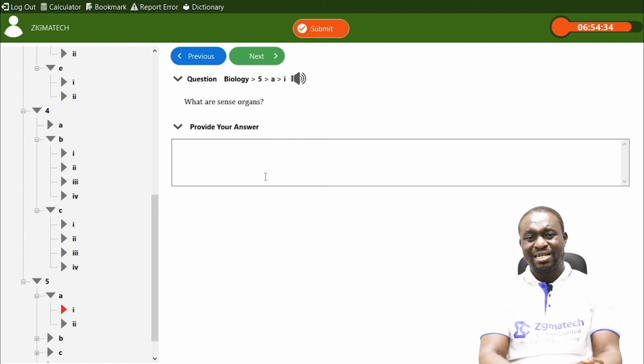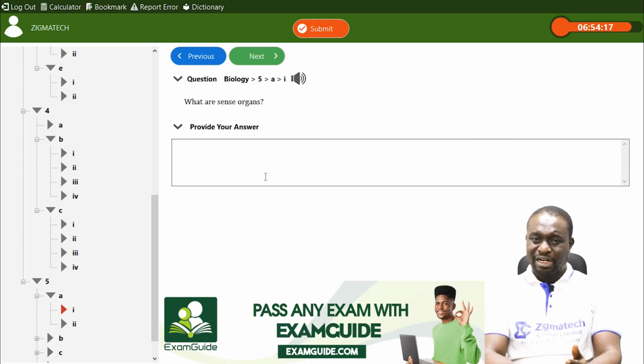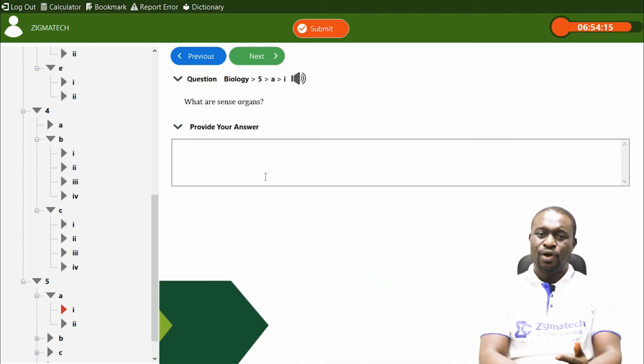I believe these are the 3 things that make up the nervous system, because they control and coordinate every action of the body.